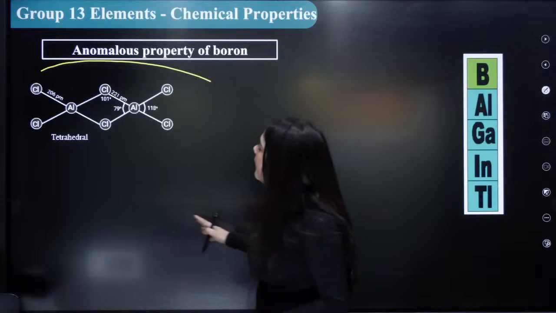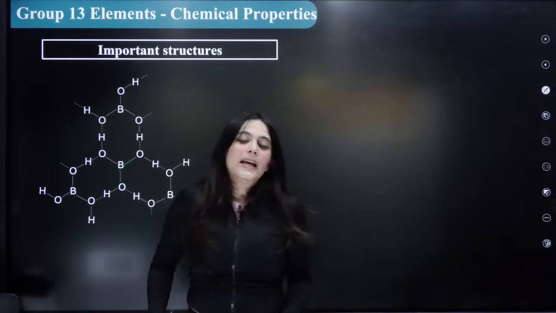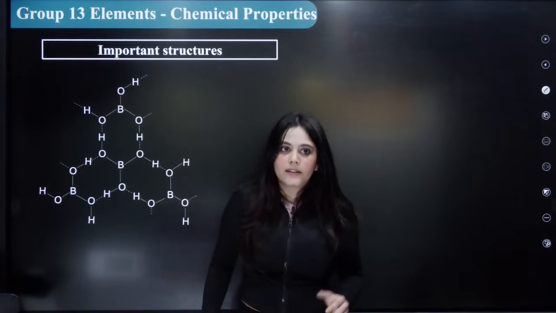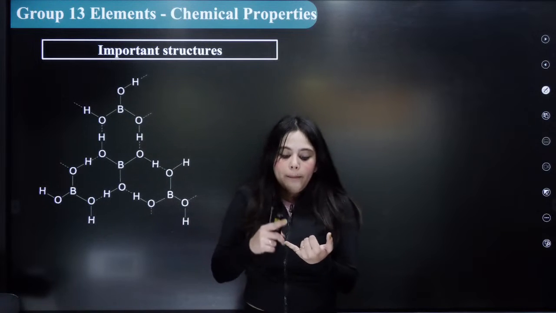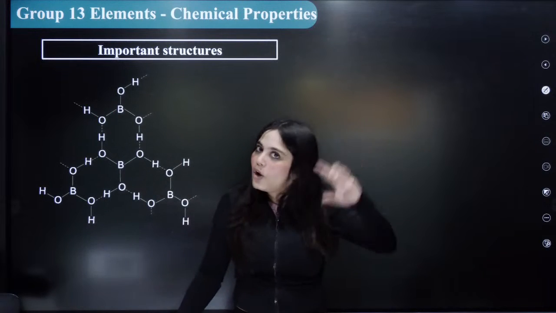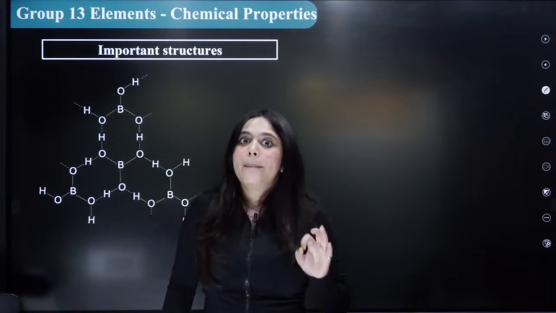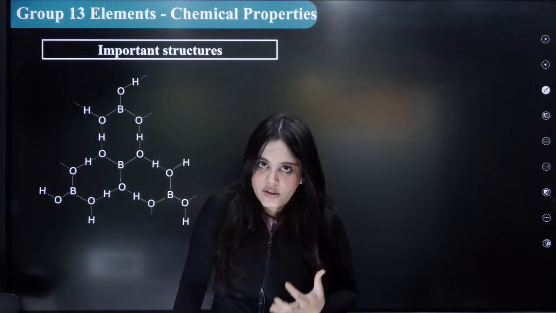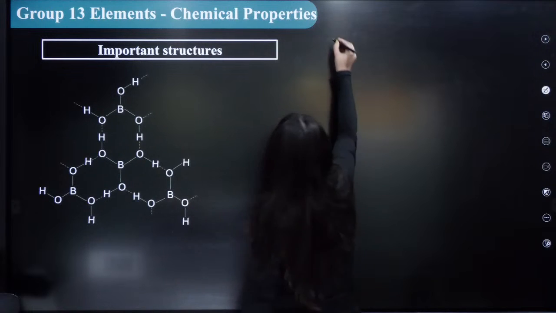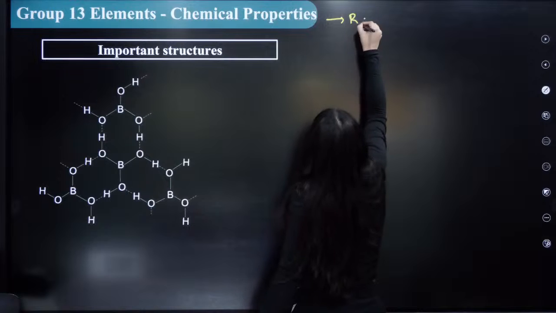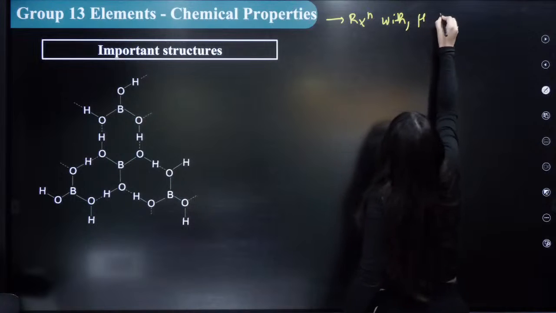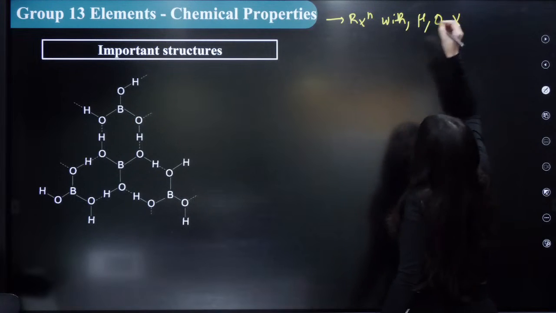So till here we have completed the boron that is given in your course. But in group 13, the compounds of boron and the compounds of aluminium are not in your reduced syllabus and will not come in NEET 2024. But I'm going to teach you certain structures which are important. Why? Because in your course it is given that reactions with hydrogen, oxygen and halogens are there.